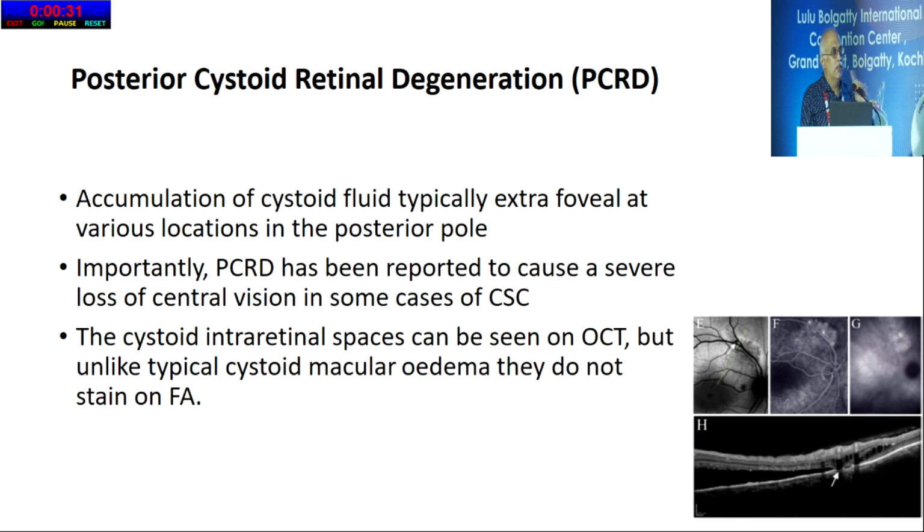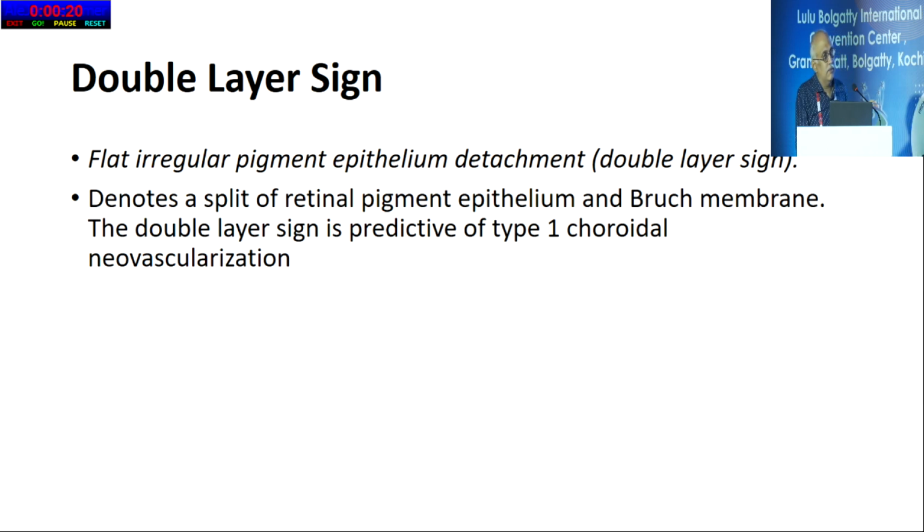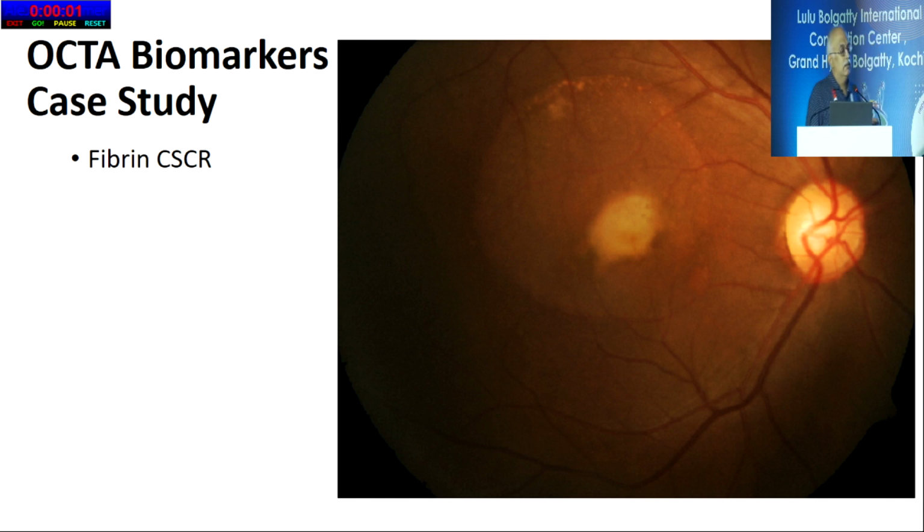And these cases will not leak, unlike a CSCR; with the CME in other cases, there will not be any pooling of dye also. It will not leak also. Double layer sign is one thing that you have to look for in many cases of CSCR, because it is going to be a precursor for the next step in pachychoroid, that is CSCR, then pachychoroid neovasculopathy and polyp. So this is a spectrum of disease. So if you see double layer sign and some notches, it is going to give problems in your future. Some cases may develop later.